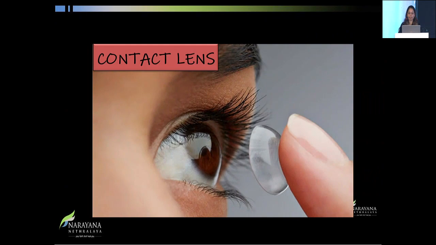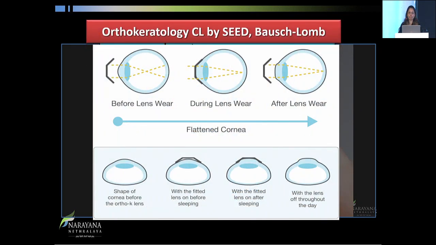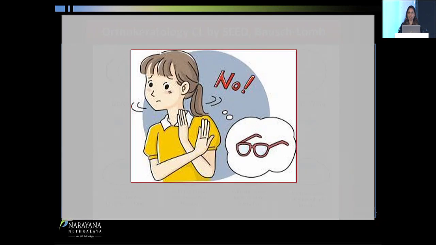Also, coming to the other aspect, contact lenses. Here we are looking at two options. One is ortho-K. These are night wear contact lenses. The child wears the contact lens and sleeps throughout the night, minimum 8 hours required. In the morning there's a modification. The advantage is that the next day he doesn't have to wear any lenses or glasses for the whole day, till he wears the night wear contact lenses. So for children who are not interested in glasses throughout the day, this becomes a very important option.